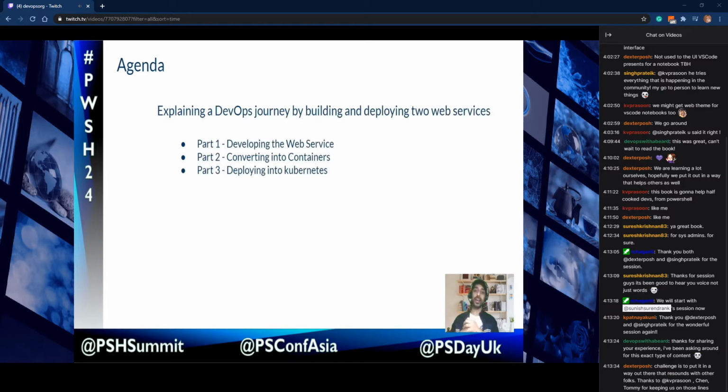Coming back to our topic. To discuss a DevOps journey, I have to develop a software and I have to deploy it also. So it is a complete flow. I divided this session into three parts. The first part is developing the web service. The second part is converting the web service which we created into a container. And the third part is deploying that in a container orchestrator environment. Here we are using Kubernetes as a container orchestrator.